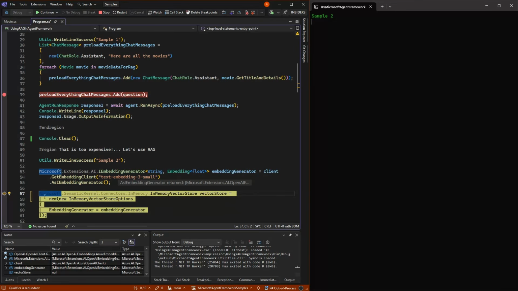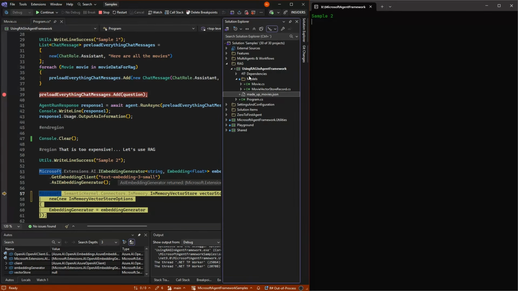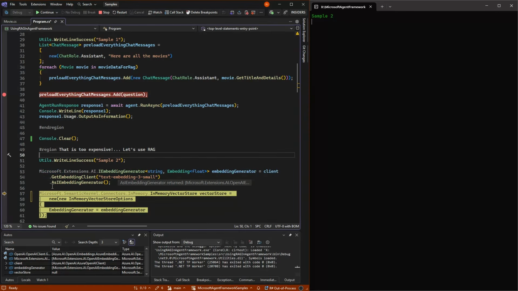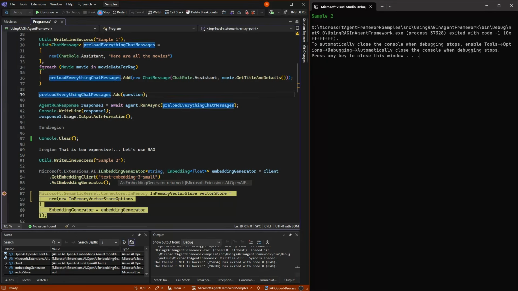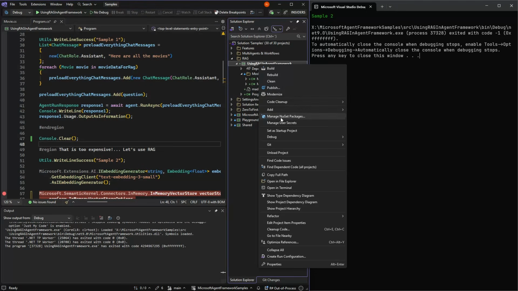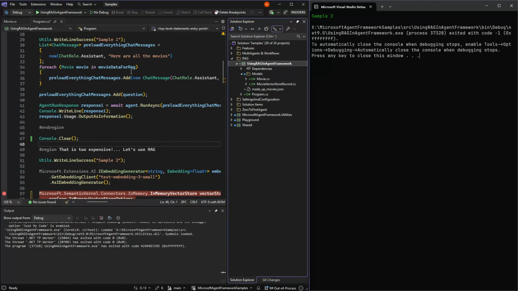And you might be saying, okay, why are we using Semantic Kernel? That's the old thing. If we look into this, let me quickly stop the code so we can see our NuGet packages.